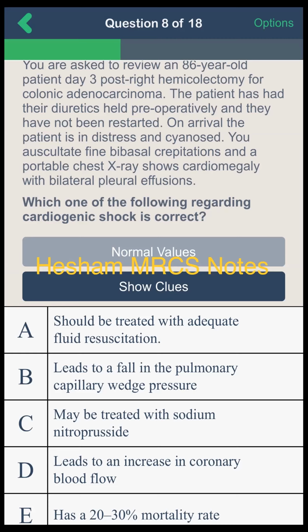Okay, what do you think is the answer? With resuscitation, maybe it leads to damage to the patient's heart. Pulmonary wedge pressure, I don't know what it is, and maybe treated with sodium nitroprusside. It will increase the contractility of the heart. I think option C is the answer. Treated with sodium nitroprusside. Excellent.